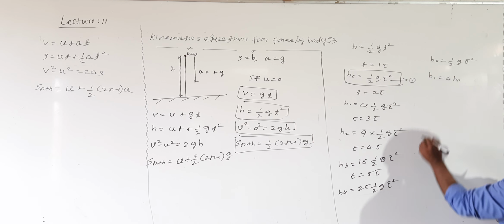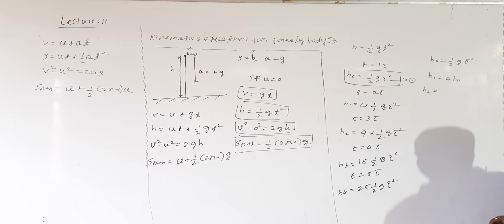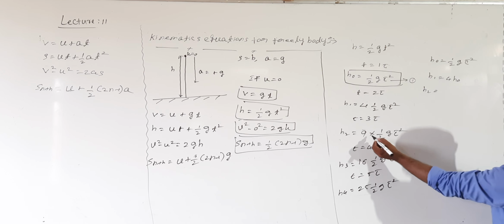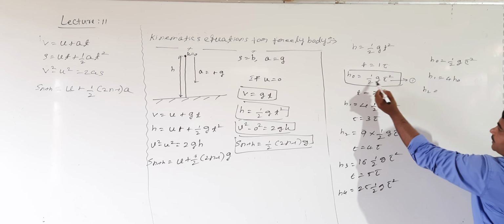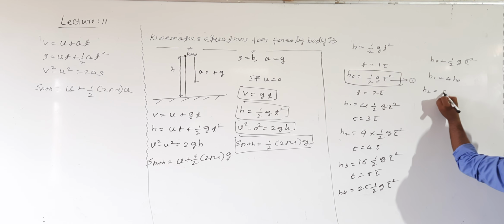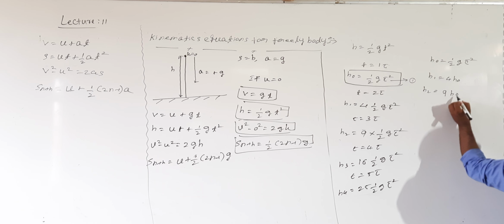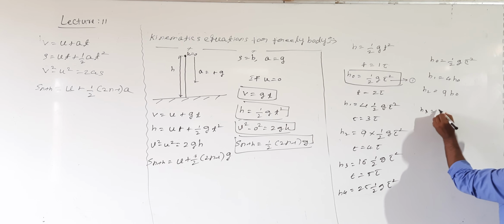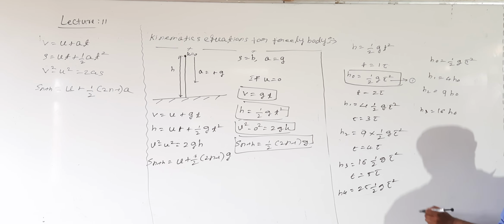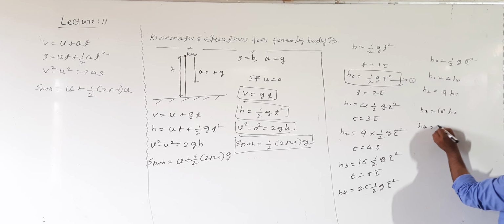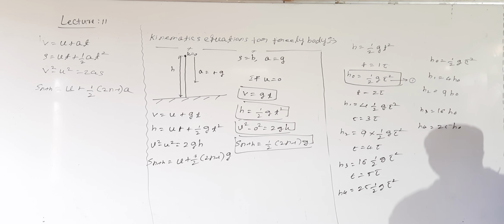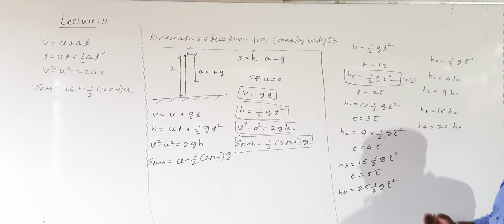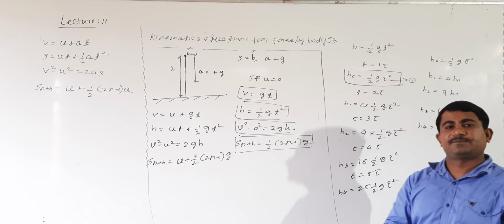Come to H2. H2 equal to how much? 9 into half g tau square. Half g tau square is equal to H0 again. What value? 9 into how much? H0. Similarly, H3 I will take 16 into H0. H4 is equal to 25 into H0. Similarly, one more you can take, H5. H5 you can take 36 into H0.